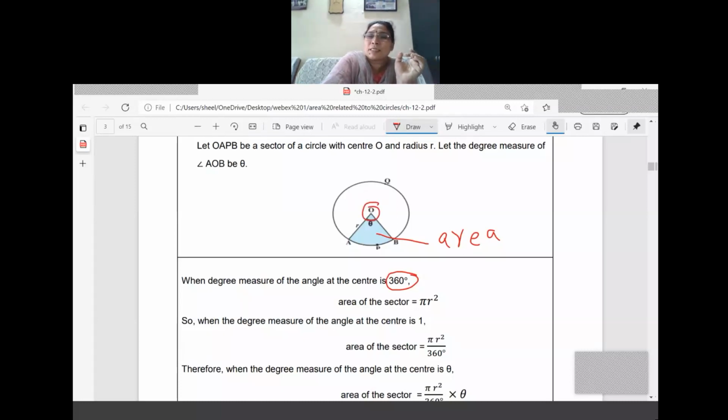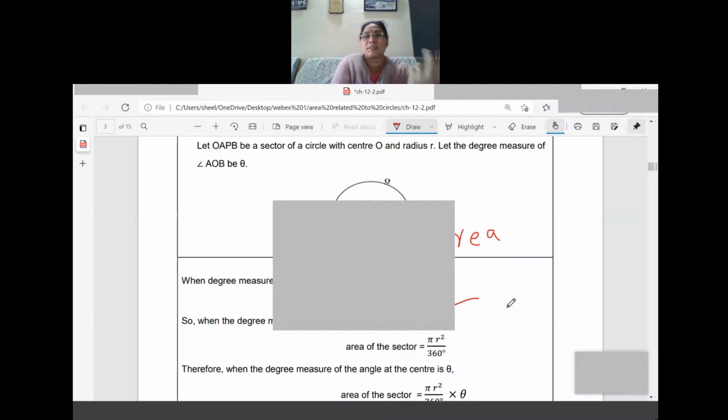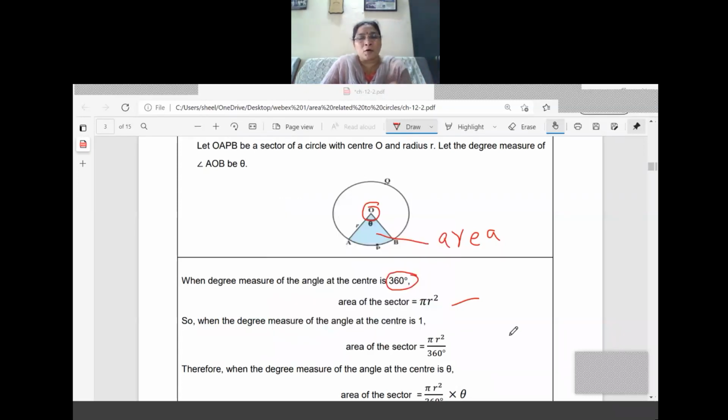Right? So the complete angle means the complete circle will come. So what is the area of the complete circle? That is equal to pi r square. Clear? Listen carefully, all of you. When we take the central angle as 360 degrees, that means the complete angle is taken at the point A, O only. So what is the area of this? It is the complete circle. The area of the complete circle is pi r square.